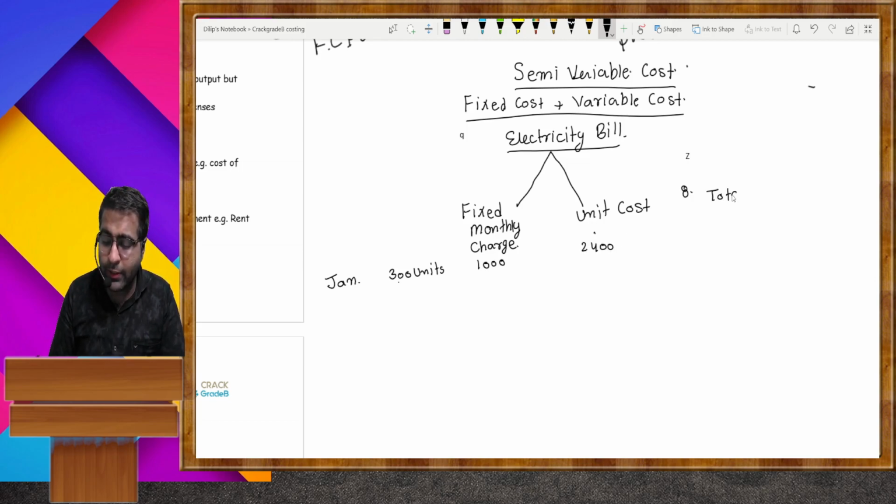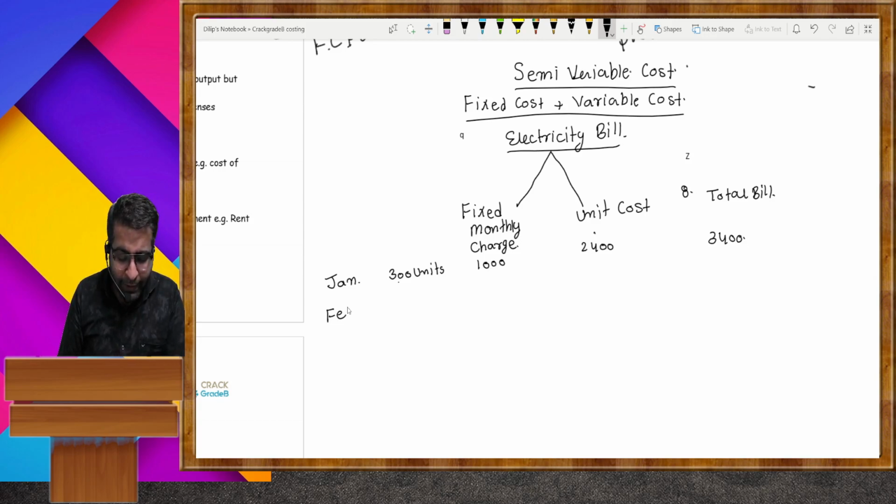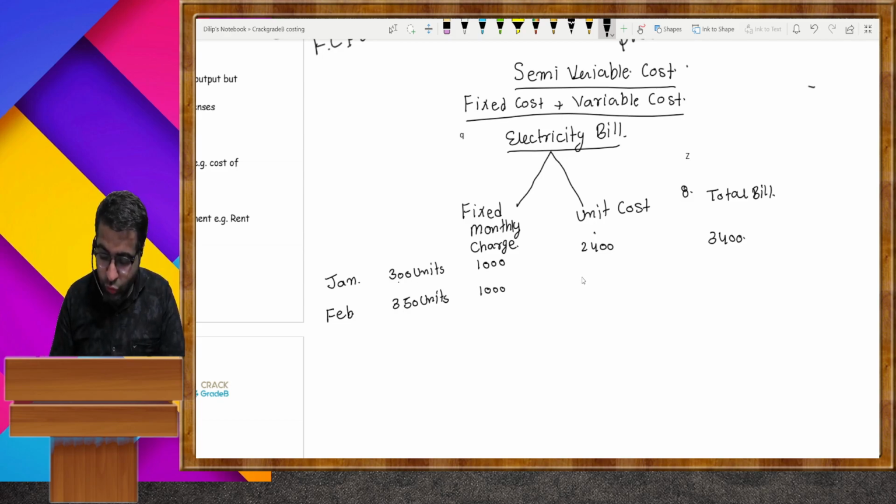Then the total bill is 3400. In the month of Feb, you consume just 350 units. Again, 1000 monthly fixed charges, and 8 multiplied by 350 is 2800. Then the total bill is 3800.